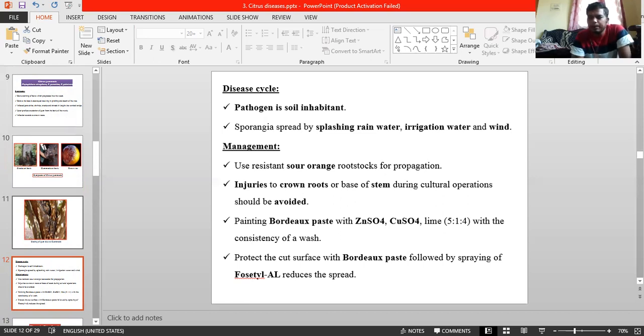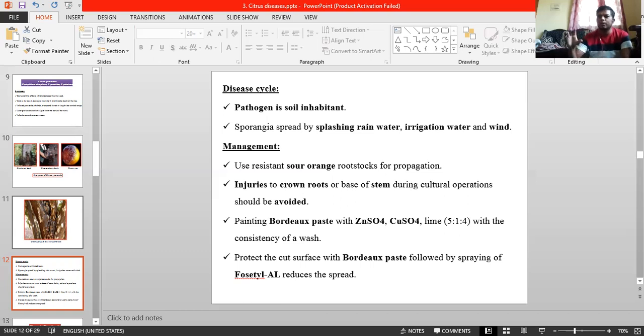It is caused by Diplodia natalensis. It is the imperfect stage. Diplodia natalensis is the imperfect stage. And coming to the perfect stage, it is Physalospora rhodina. Physalospora rhodina is the perfect stage. Okay. And next, coming to the economic importance.